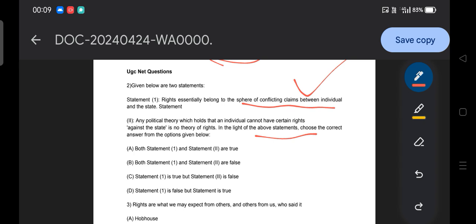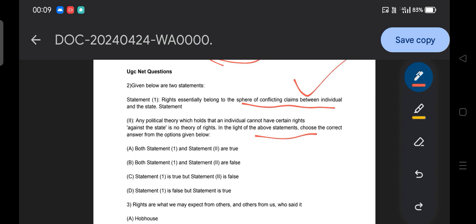One side, authority talks about the domination or the role or the action of the state, but on the other side the rights of the individual talk about limiting the authority of the state. So these are concepts we will learn. And the second statement is correct because there is a theory of rights which holds some rights against the state. When we talk about rights, that is against the state. So we will comprehensively discuss that.